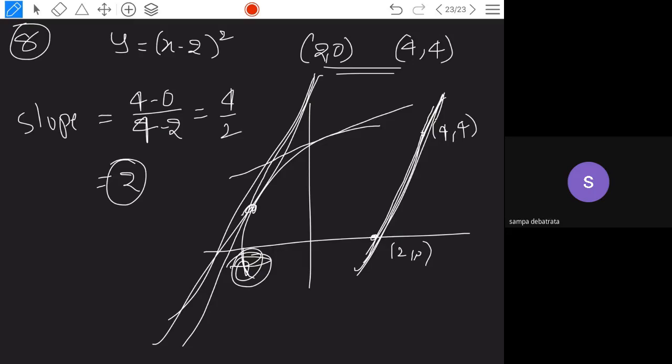So what you have to do? Y is given to you. Slope, how do you find the slope of the tangent? The slope of the tangent you will find out by taking dy by dx. Dy by dx you find out for this, and dy by dx is equal to 2, take. And find out the x value. Can you do it? Did you understand? Or shall I explain to you the complete solution? Yes, sir.